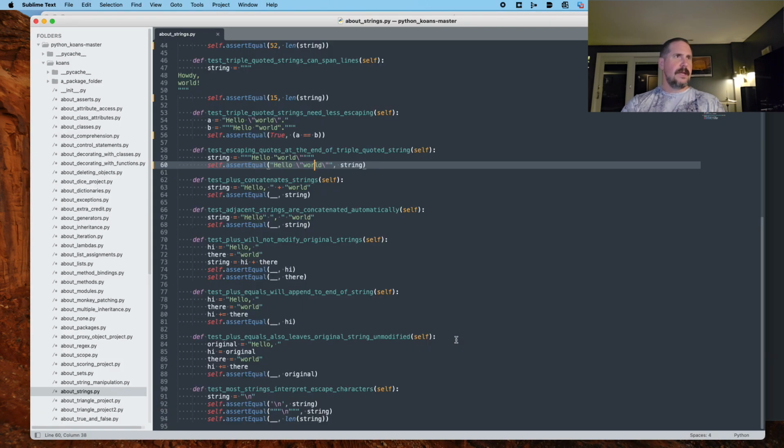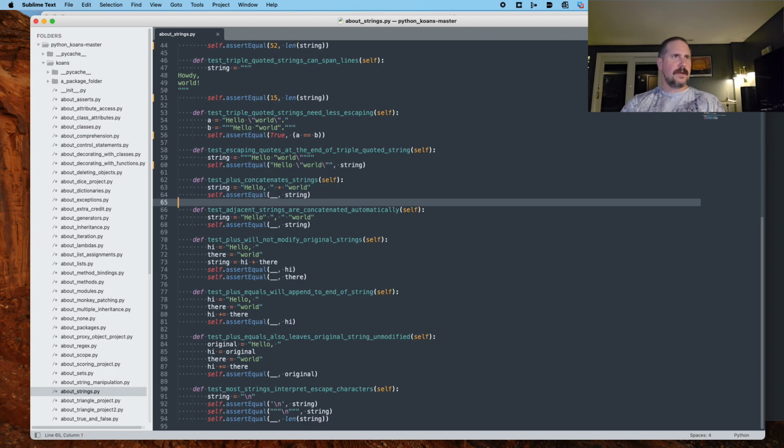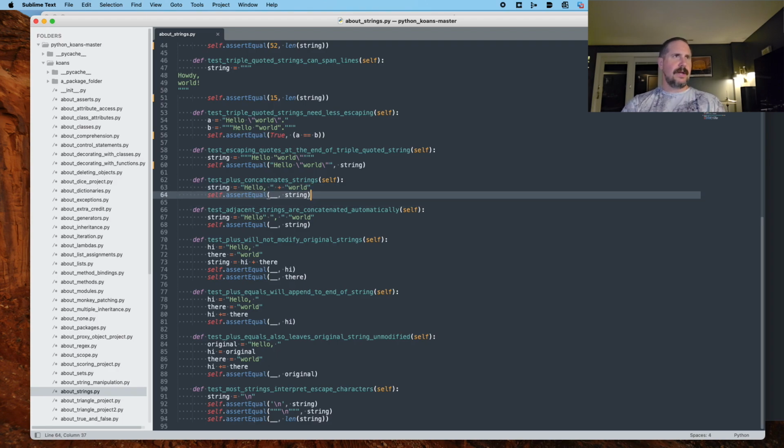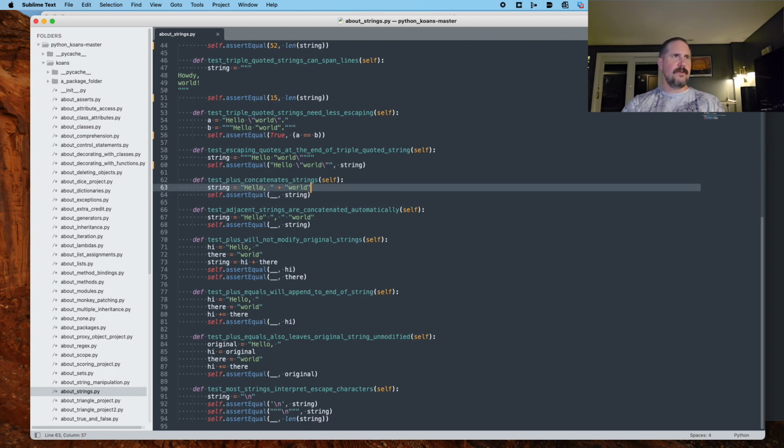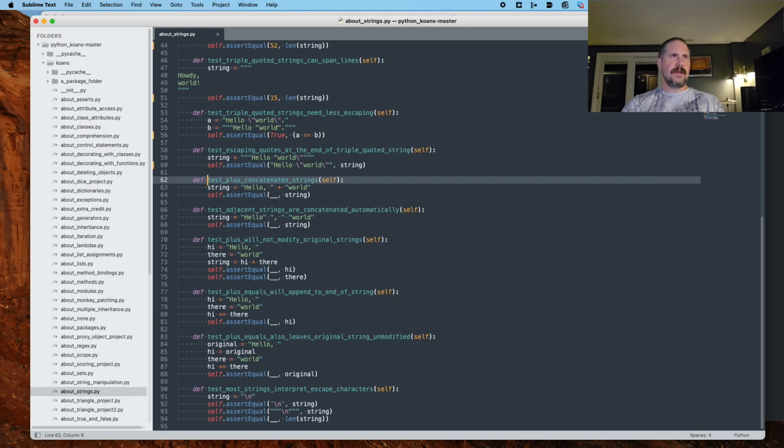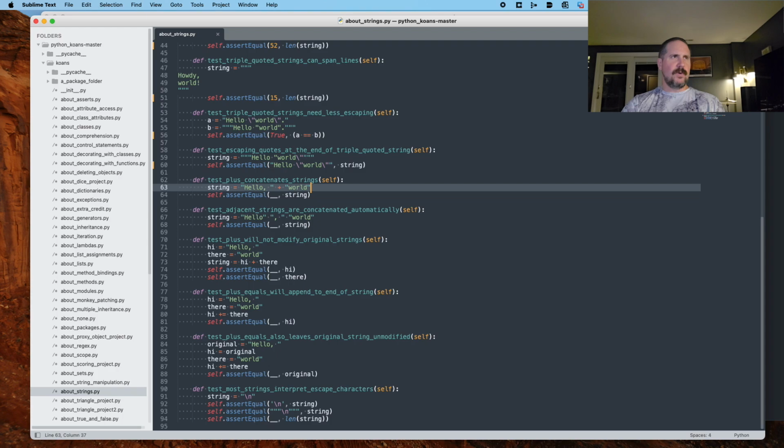Pretty sweet. Test plus concatenates strings. Concatenate is an important term to know, and that just means it merges them together, adds them together. So we've got a string variable, and its value is a string hello, and then some plus operator, and then a string world.